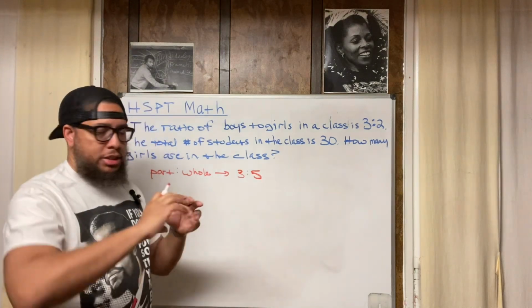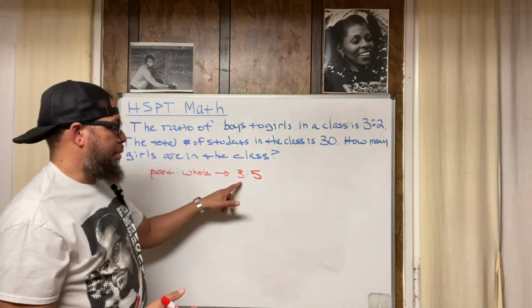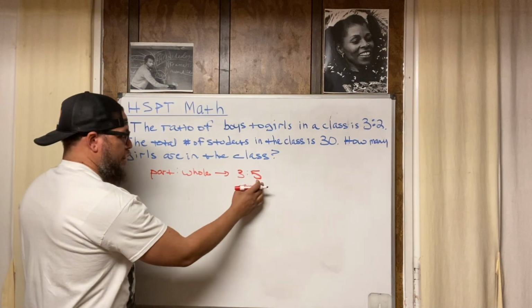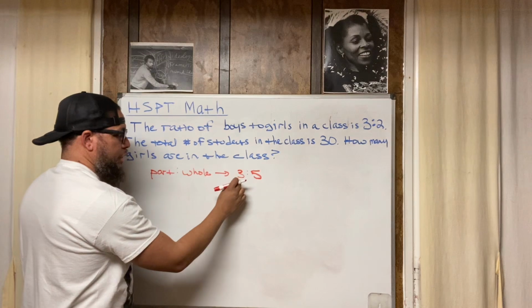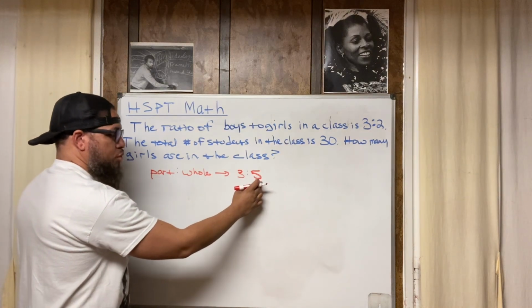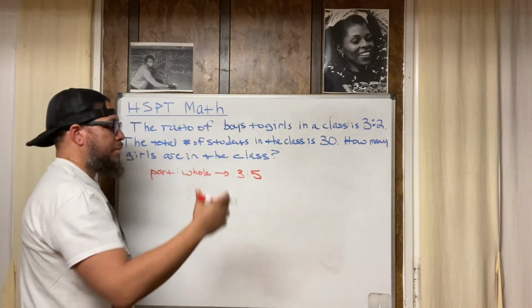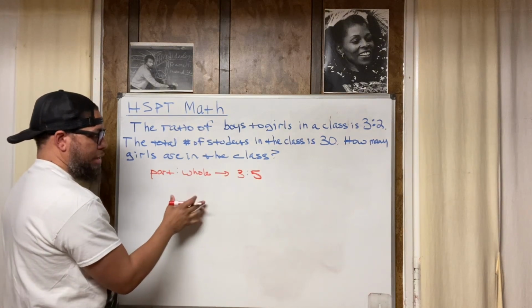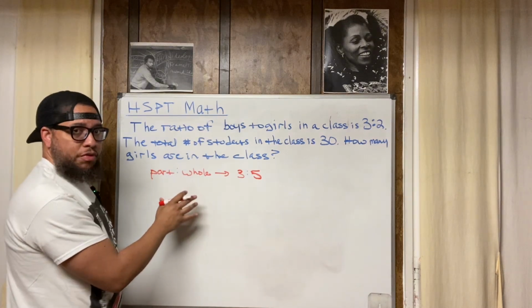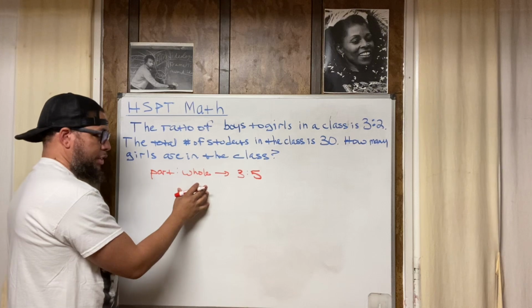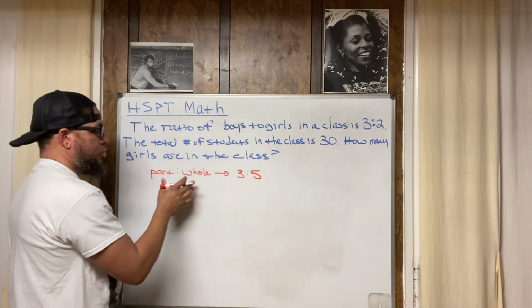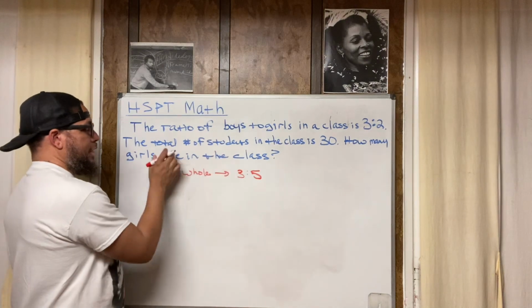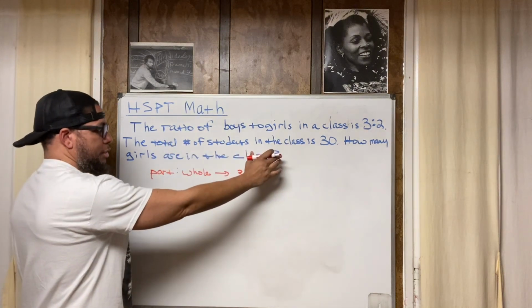Now, let's say we got a group of 5. How many are boys? If boys are the part and the whole is 5, then for every 3 boys, it's 3 boys out of 5 students in total, right? This is the way we need to use this in order to solve the problem. Or at least this is the way that I'm solving the problem, using a part to whole relationship, not the part to part relationship. I'm using the part to whole relationship because I think it's easier to do it that way, because it tells you the total number of students in the class, right?